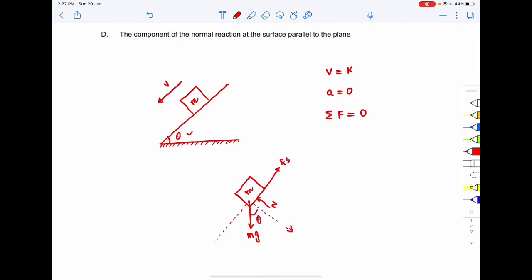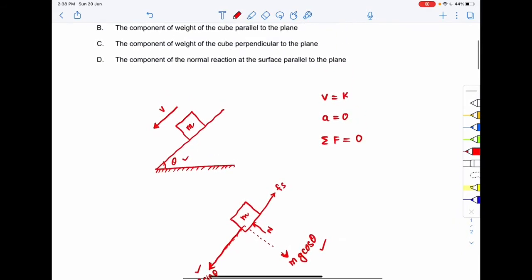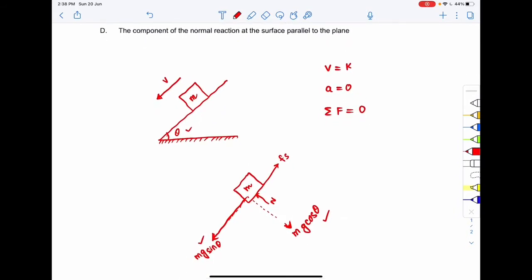So this will be equal to mg cos theta, and this will be equal to mg sin theta, right? I am just dividing the force mg into its two components, one perpendicular to the incline and one parallel to the incline, such that when I add up these two vectors, we get the net force vector, that is mg. So our mg is replaced by these two vectors, so I'm just rubbing off mg. This is the free body diagram of the cube m.